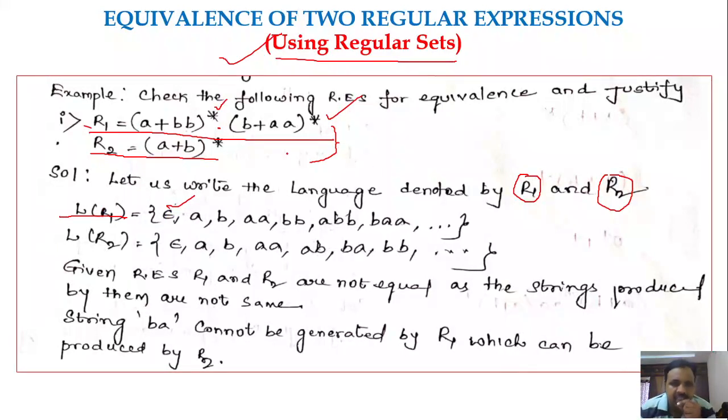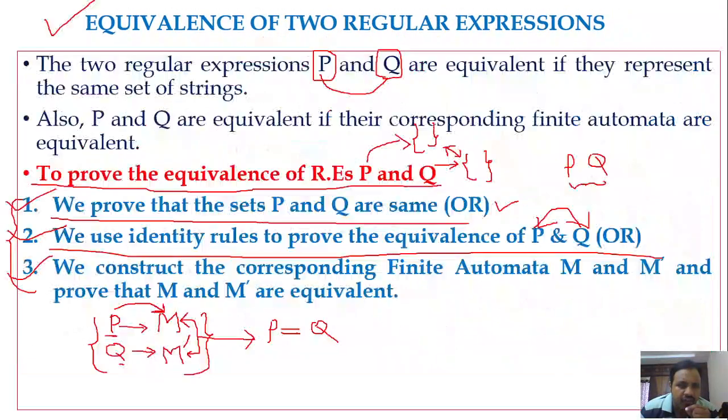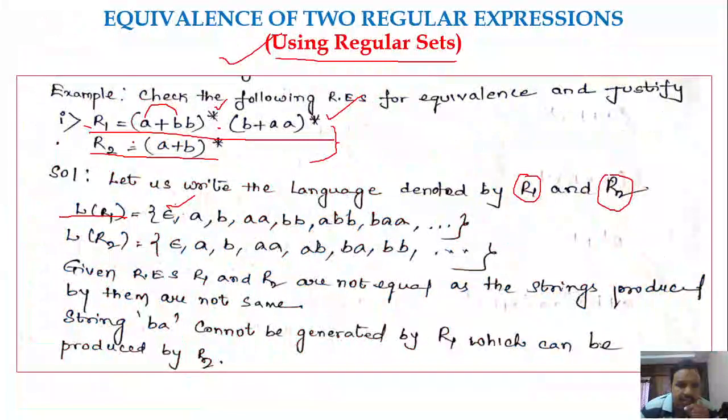Next, start generating the strings by exploring the various possibilities. In (A plus BB) whole star, the first part may have a combination of A and BB, so you can generate any strings consisting of A's or BB's or a combination of A and BB, right?